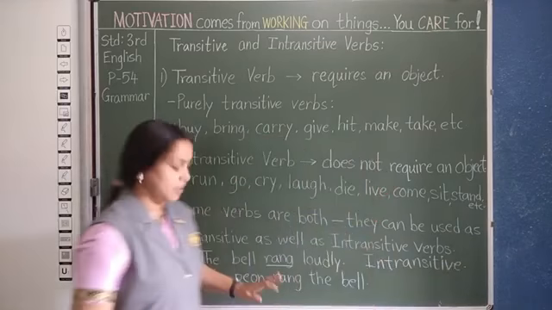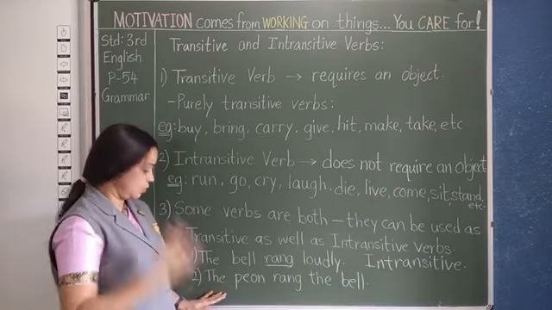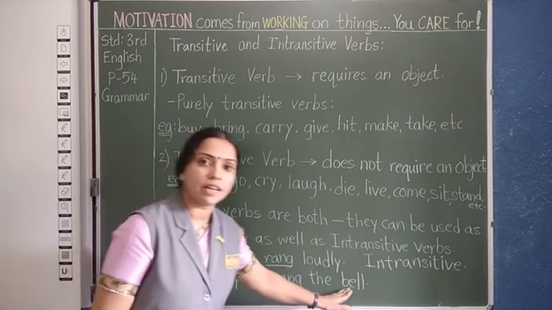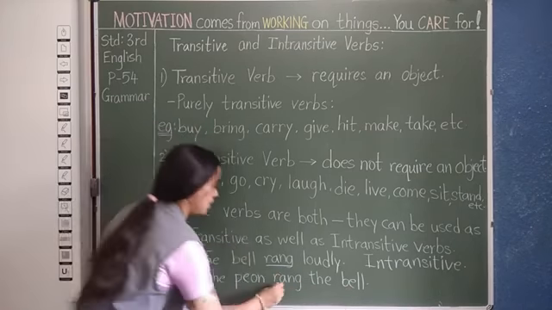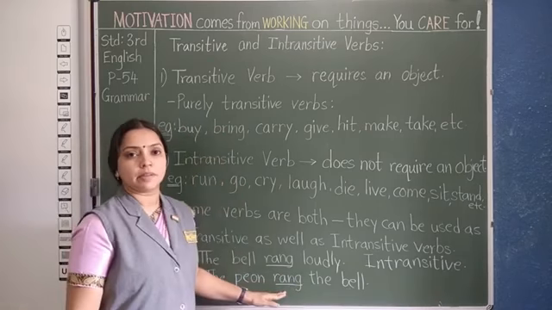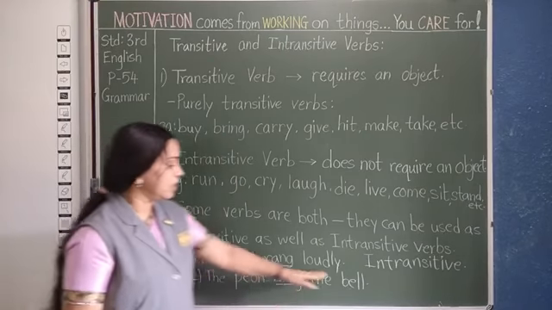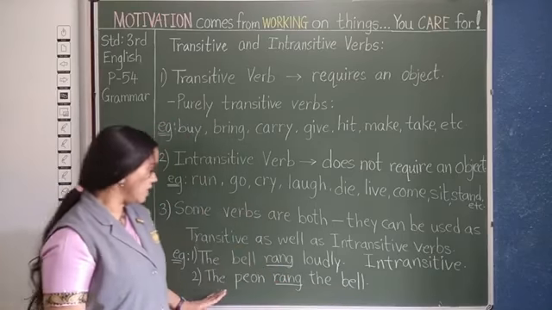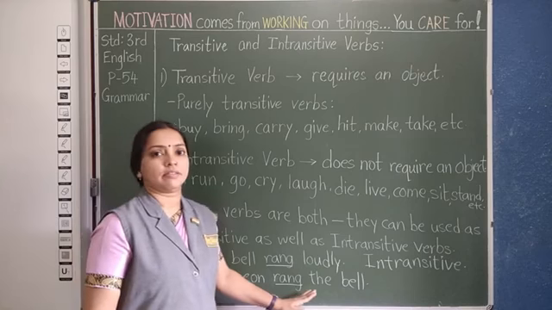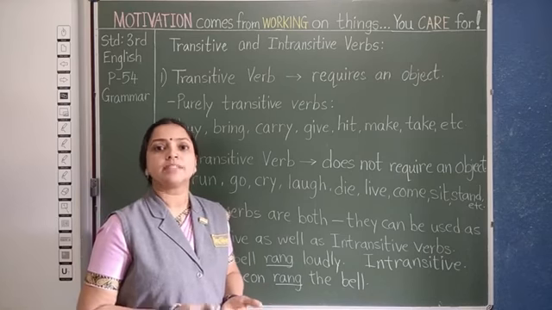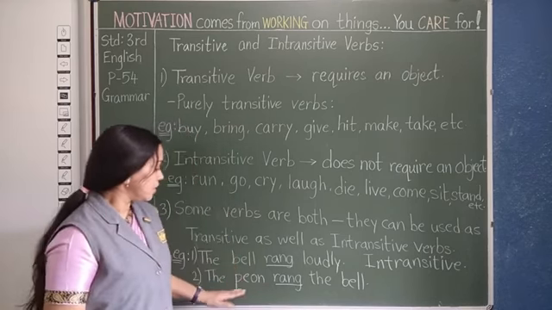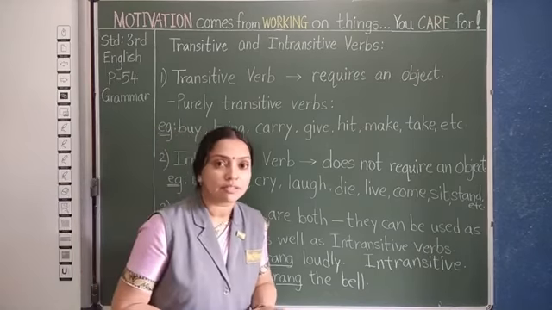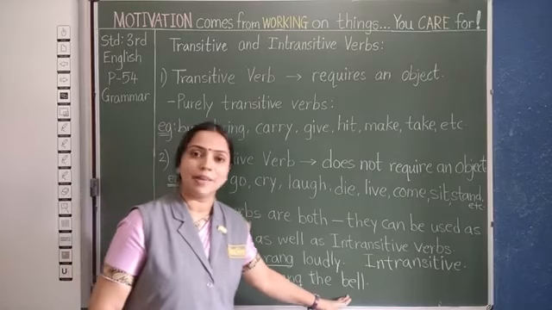Now let us come to another example. The peon rang the bell. Now here the same verb rang requires an object. It necessarily requires, because if I say the peon rang, it doesn't make complete sense, isn't it? And it is also giving the answer, the peon rang what? The peon rang the bell.